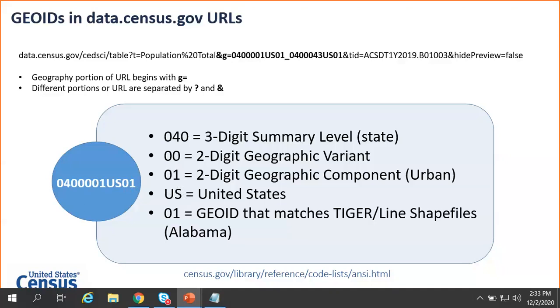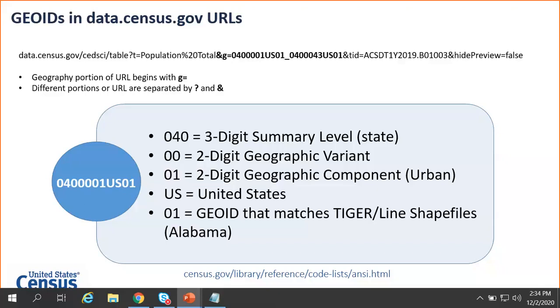So this is the geography ID that matches the same GeoIDs from the Tiger line shapefiles. If you're wanting to know what a geography ID is for a particular area, I've included the link at the bottom of this slide that allows you to view some of that information or links to more resources to learn what those GeoIDs are.